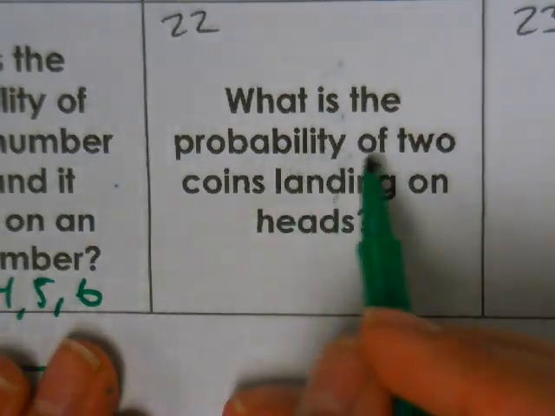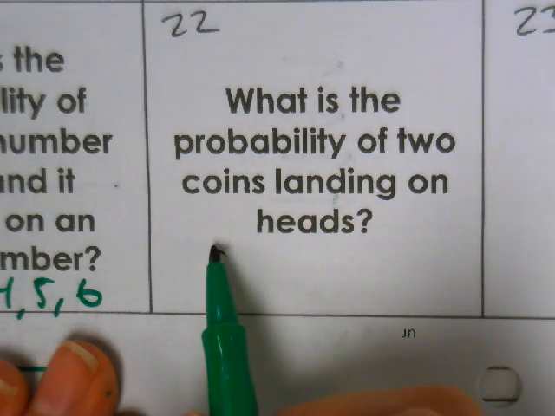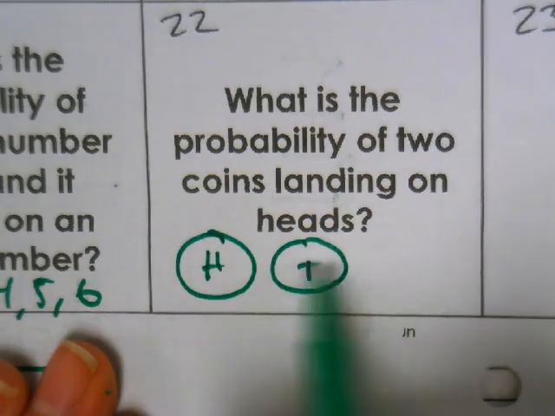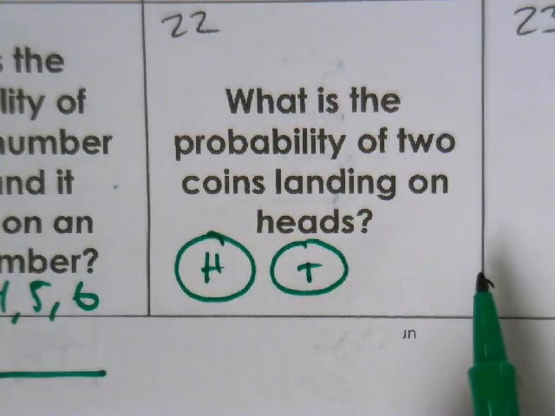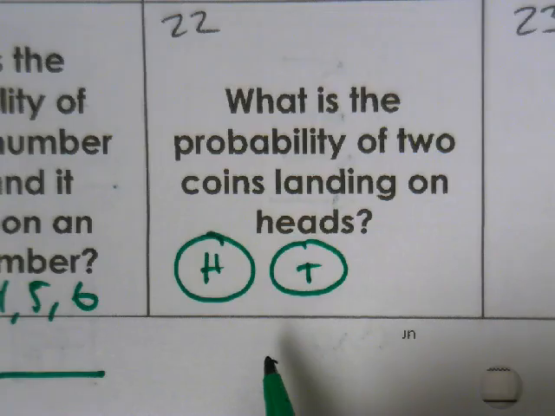What is the probability of 2 coins landing on heads? Okay, so you have a coin. Remember, on a coin we have heads and we have tails, right? So if I flip 2 coins, what's the probability that it was going to land on heads both times?